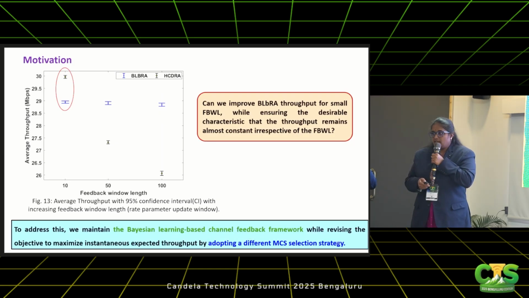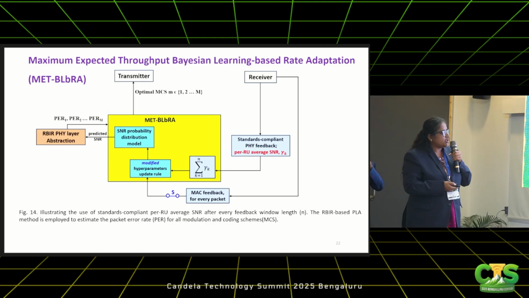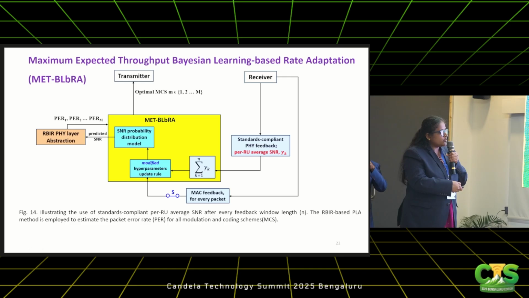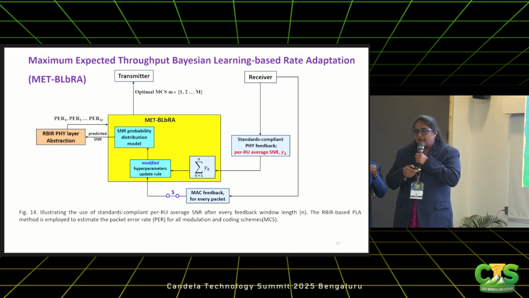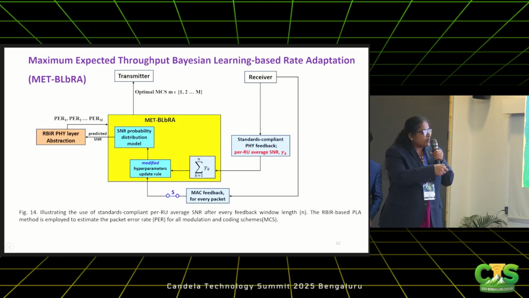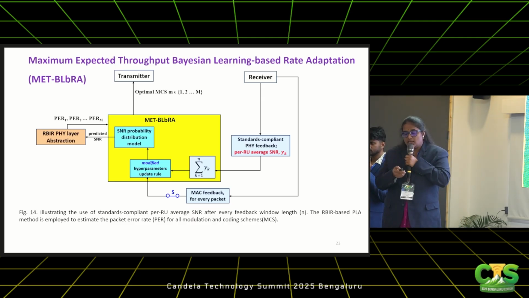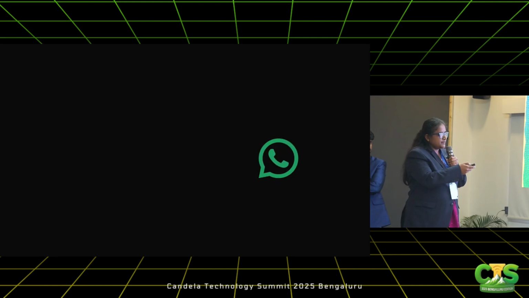To address this, we retained the Bayesian learning framework, but changed our objective and also the MCS selection strategy. This is the block diagram representation. Earlier there was a PHY-layer feedback. Now, instead of using the standard hyperparameter update rule for the parameters of the gamma PDF, we have modified the rule to make it more adaptive. To update that, we have made use of the MAC layer feedback in addition to the PHY-layer. So this is a hybrid scheme. It uses both PHY-layer feedback, which is available in the standard, and MAC layer acknowledgement feedback.